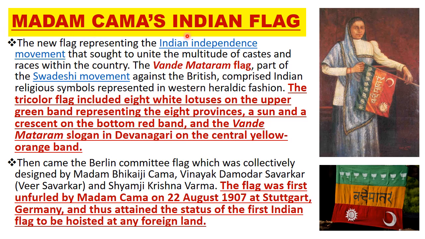Madam Kama's flag, the new flag representing the Indian independence movement that sought to unite the multitude of castes and races within the country. The Vande Mataram flag, part of the Swadeshi movement against the British, comprised Indian religious symbols represented in Western heraldic fashion. The tricolor included 8 white lotuses on the upper green band, representing the 8 provinces, and a sun and a crescent on the bottom red band, and the Vande Mataram slogan in Devanagari on the center yellow orange band.